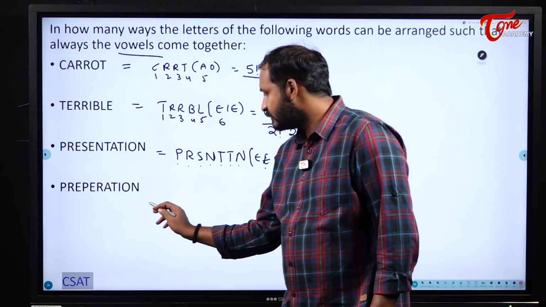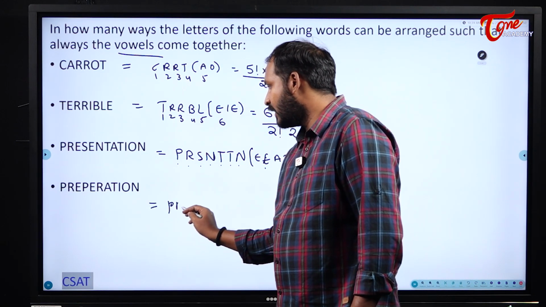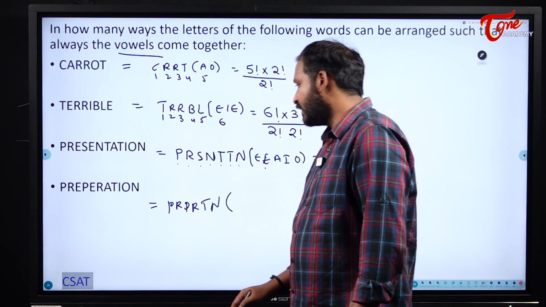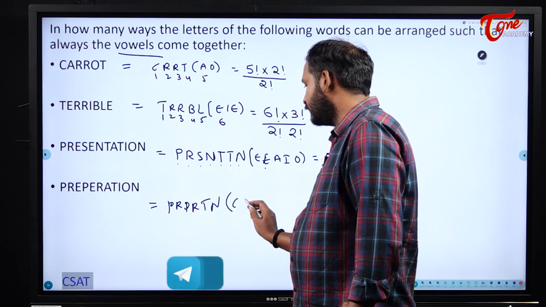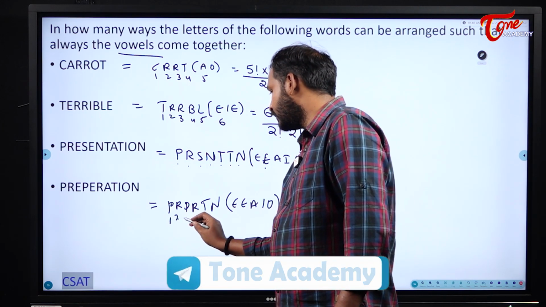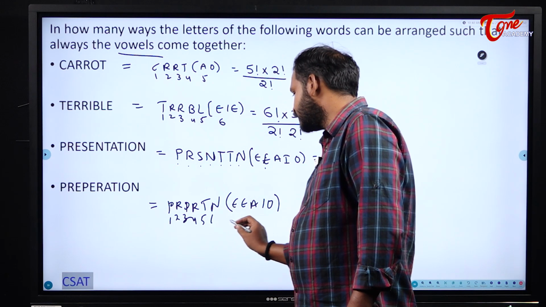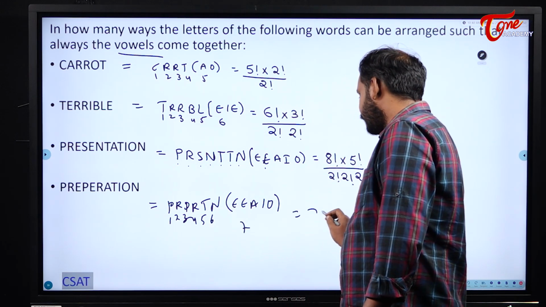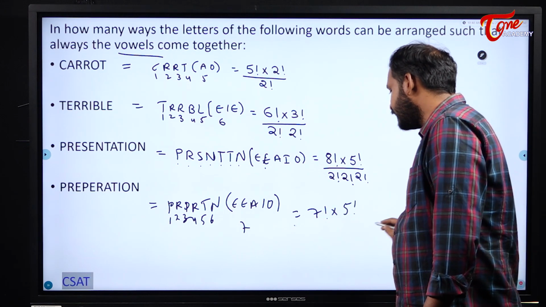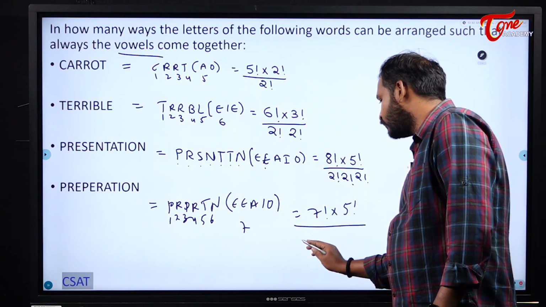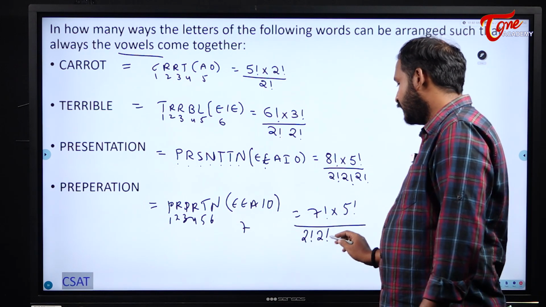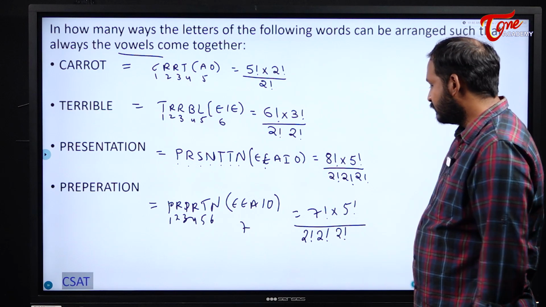Next, preparation. What will we have? P, R, P, R, T, N and E, E, A, I, O. So 1, 2, 3, 4, 5, 6, 7: 7 factorial into this one, internally arranged in 5 factorial ways, divided by denominators. P was there 2 times, so 2 factorial. R was there 2 times, 2 factorial. E was there 2 times, so 2 factorial.